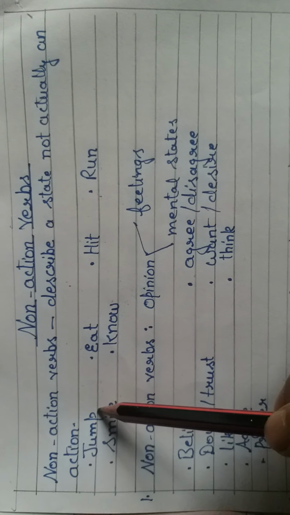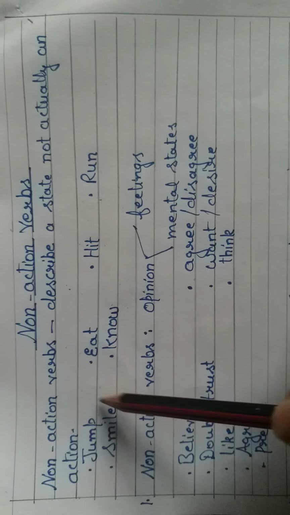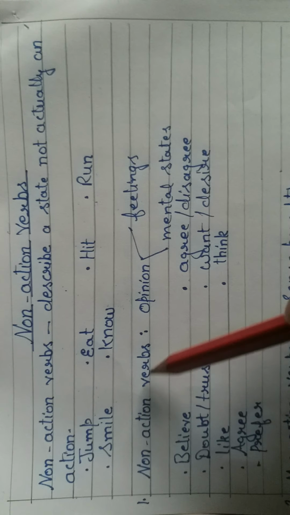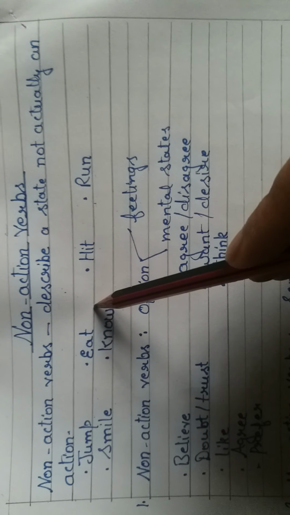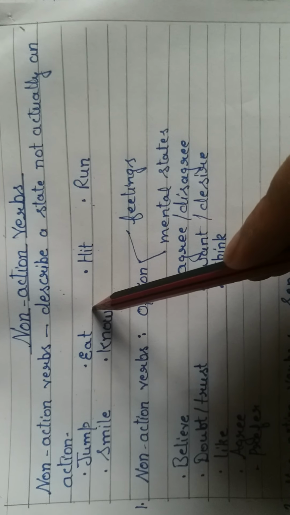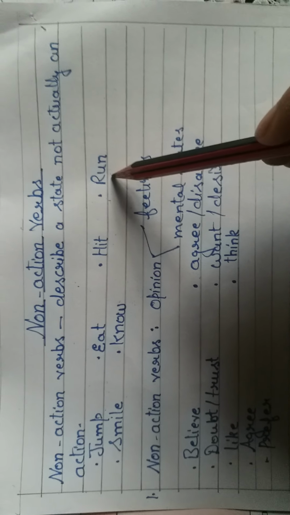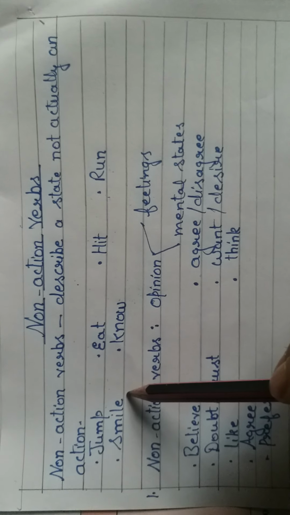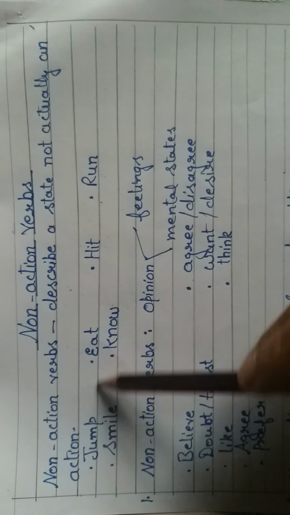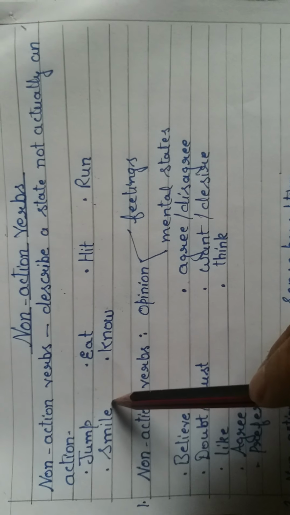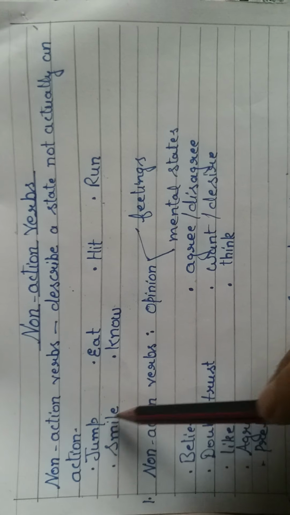Jump is an action verb. She is jumping. It is expressing an action. He is eating. Again, action going on, expressing action. He is hitting a ball. He is running on the road. She is smiling. So, in all these verbs, action is going on. So, they are action verbs.